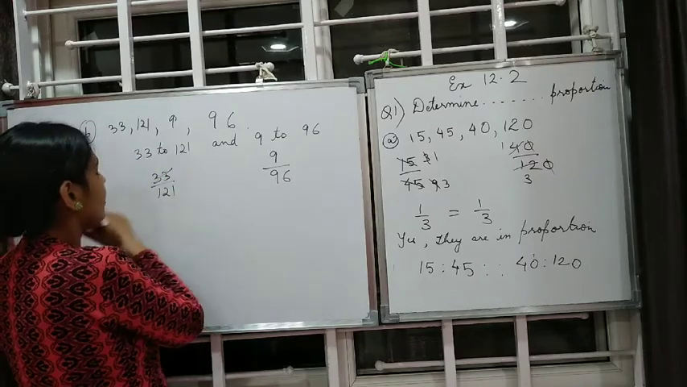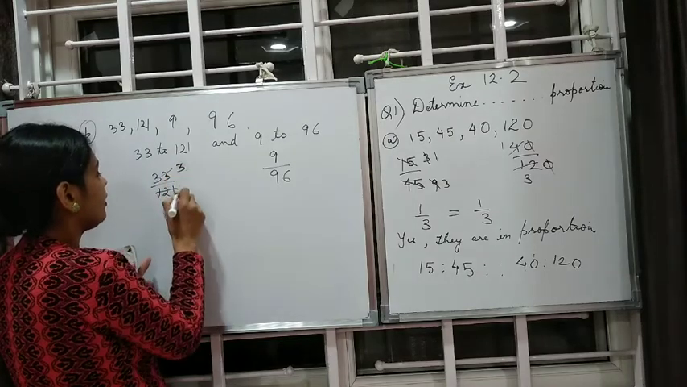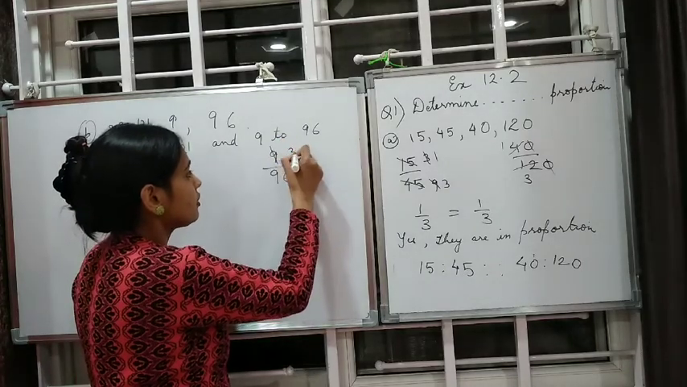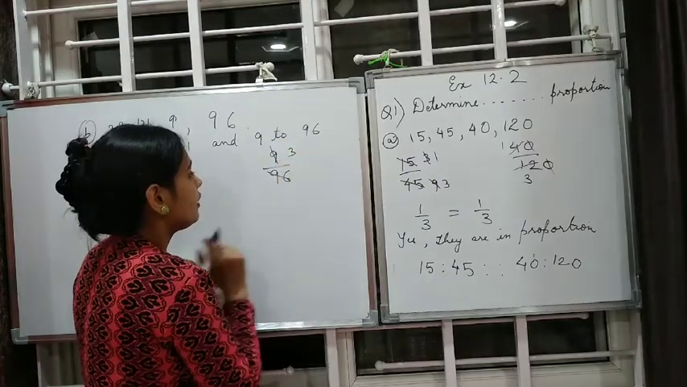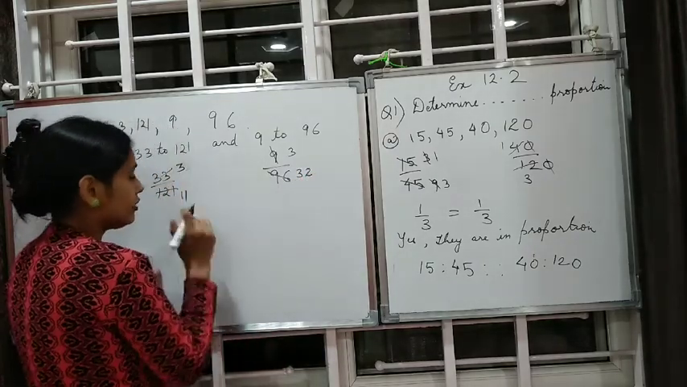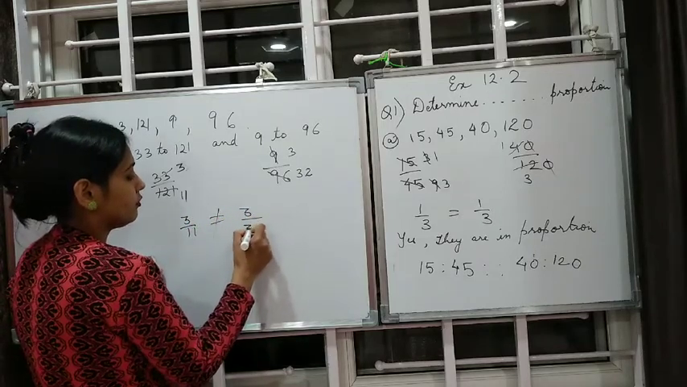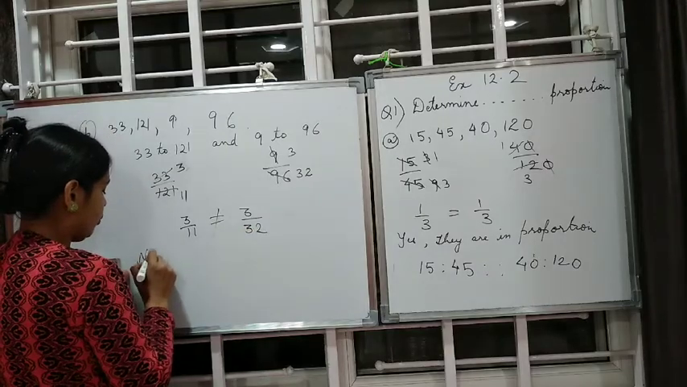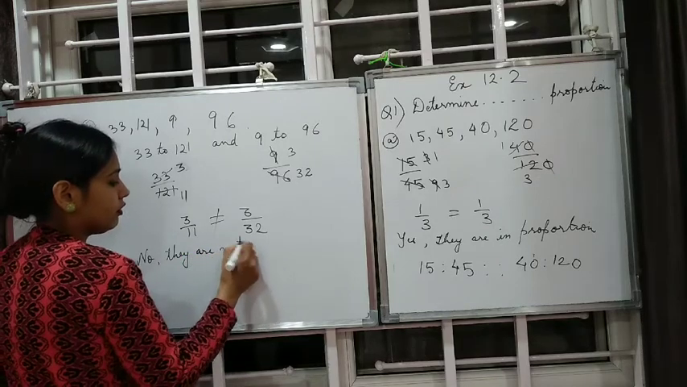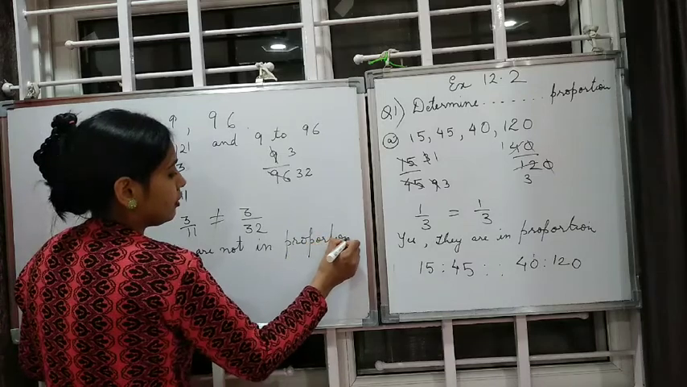So let's start. 11 3s are 33 and 11 11s are 121. Here both are divisible by 3. 3 3s are 9 and 3 3s are 9, 3 2s are 6. So are they equal? Anything else can be cancelled? No. So here we can write no. They are not in proportion.